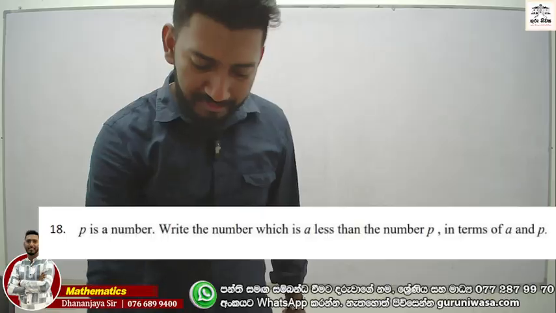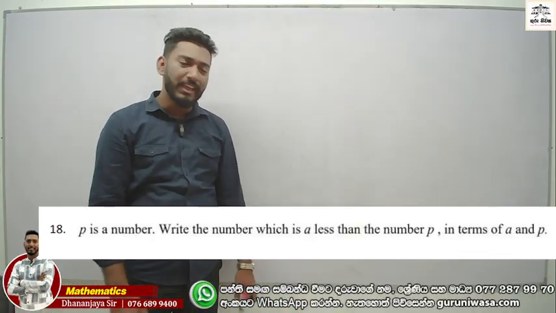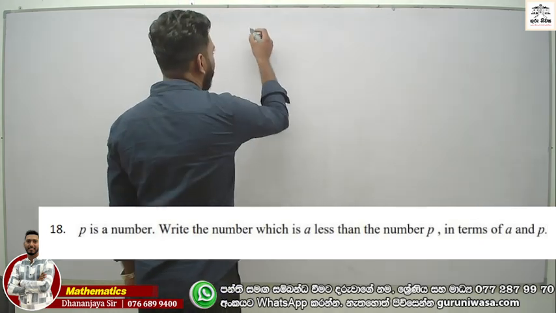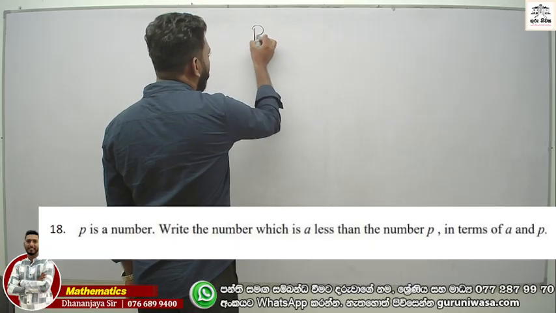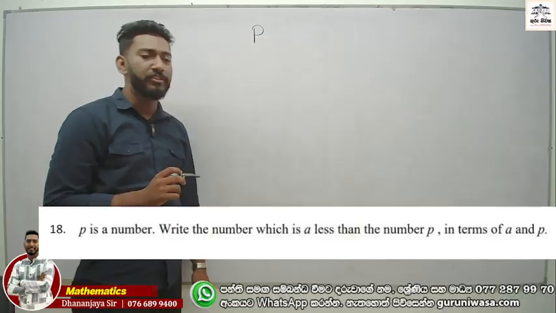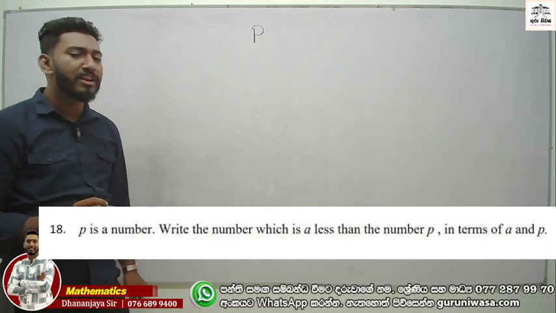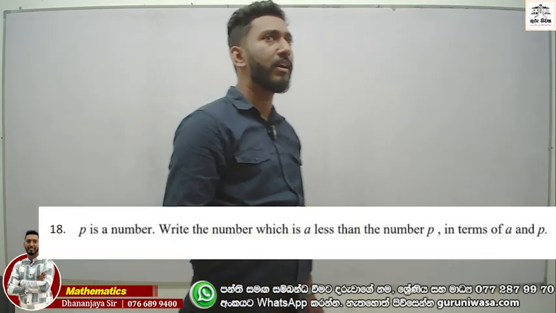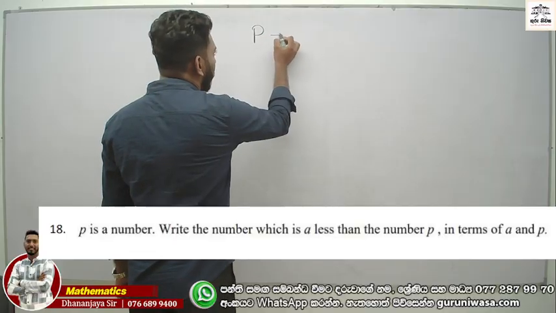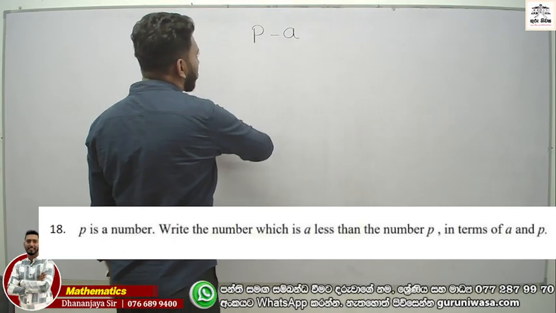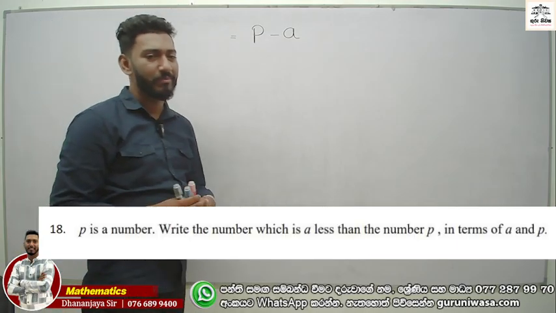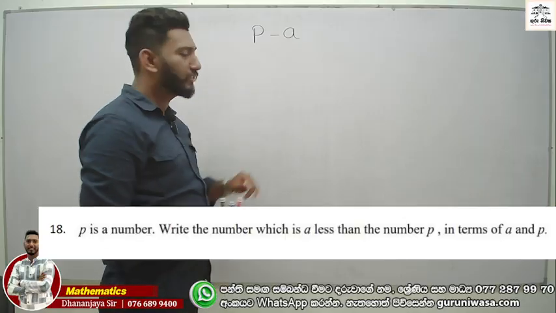The previous Saturday we discussed: P is a number. P we called the unknown letter, the unknown term P. Write the number which is A less than the number P. P වලට වඩා A අඩුයි. Now what to do? You need to subtract A from P. Now this is the answer. P minus A.